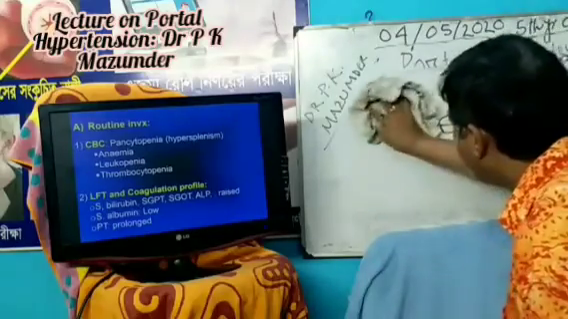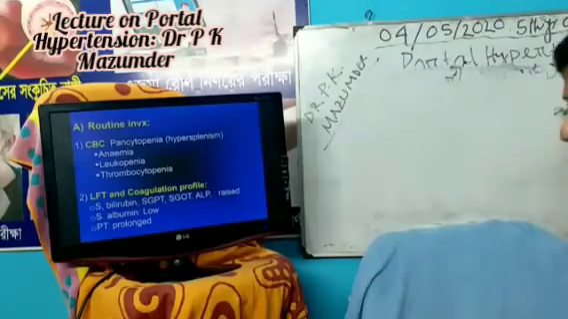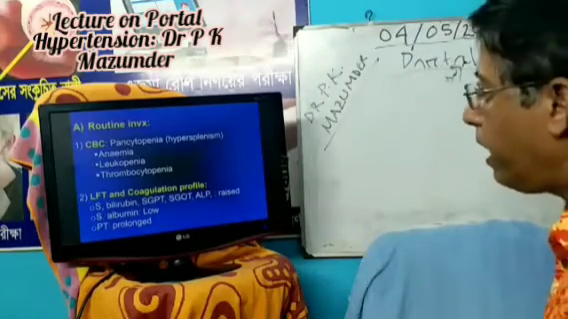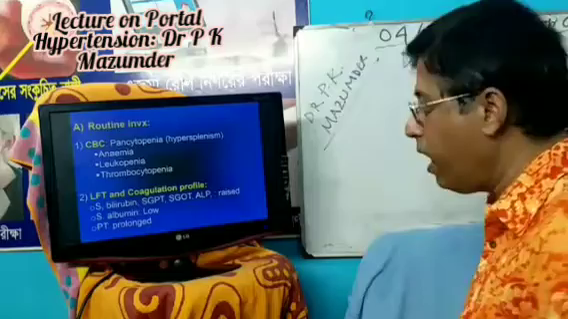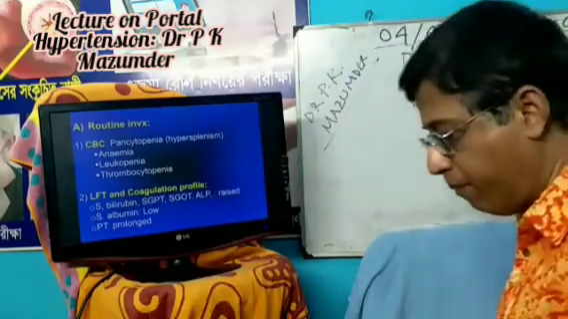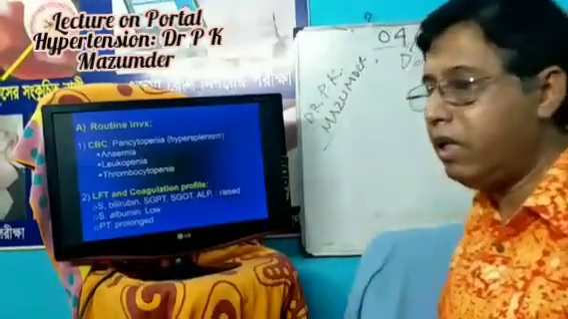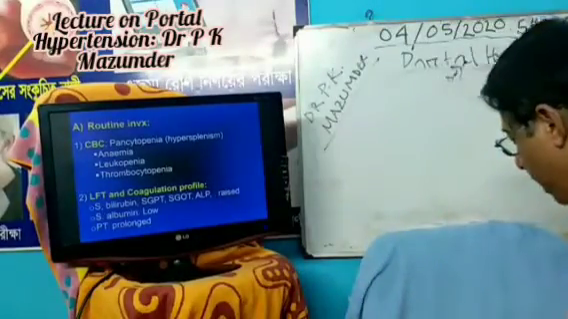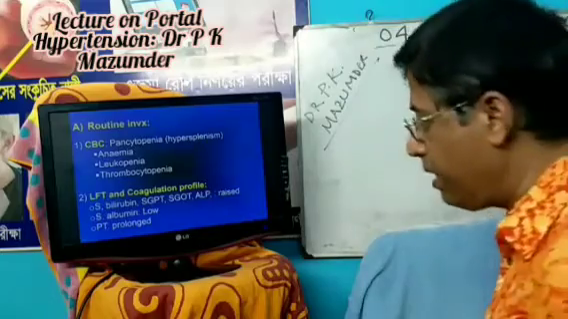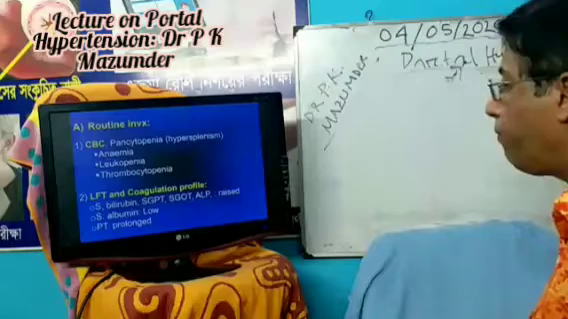So there are four pictures of splenomegaly. Number 1 is huge splenomegaly or gross splenomegaly. Number 2, reduction of one or more blood cells in the peripheral blood stream. Number 3, increased cellularity of the bone marrow. Number 4, improvement of the blood picture after splenectomy. So it is called hypersplenism.